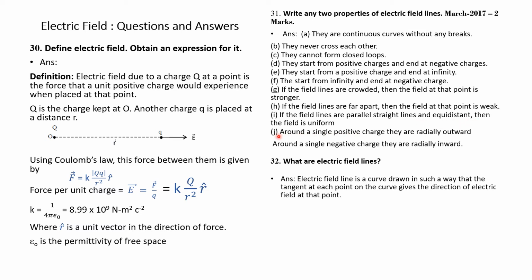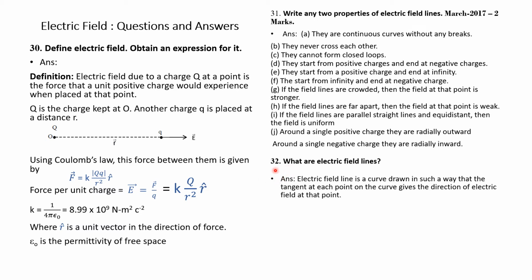Around a single positive charge, they are radially outward. Around a single negative charge, they are inward. Please note down all these points and make a short note. These questions and answers are very important in writing your short notes.